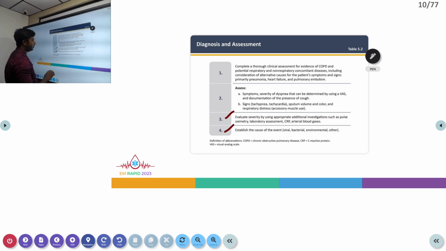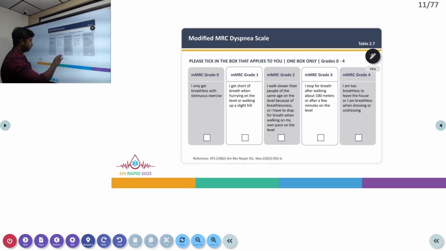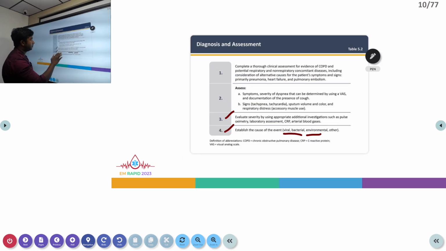We also have to think about the actual cause of the exacerbation. It could be a viral or bacterial infection, or environmental factors like exposure to significant cold, dust, or smoke. That will be our approach to a person presenting with acute COPD.